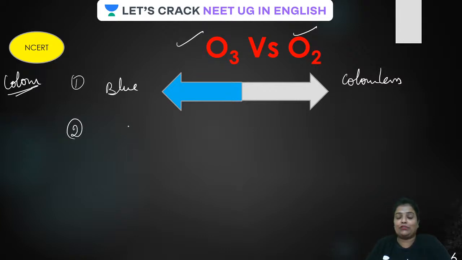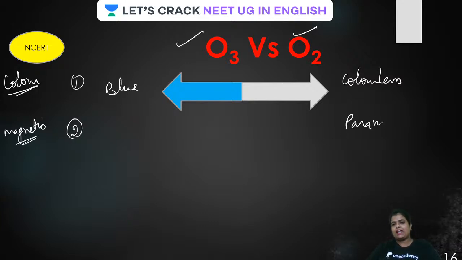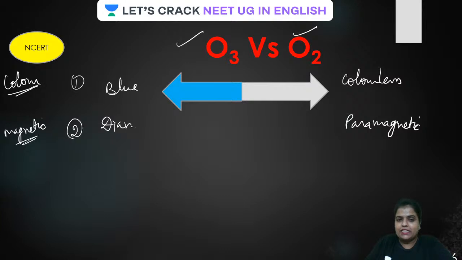Okay, guys, now the second difference is magnetic properties. On the basis of magnetic property, answer me in the chat box. Ozone and O2. O2 is what? Paramagnetic. Yes, two unpaired electrons, isn't it? Whereas this ozone is diamagnetic, guys. All clear? Now, O3 is diamagnetic and O2 is paramagnetic.